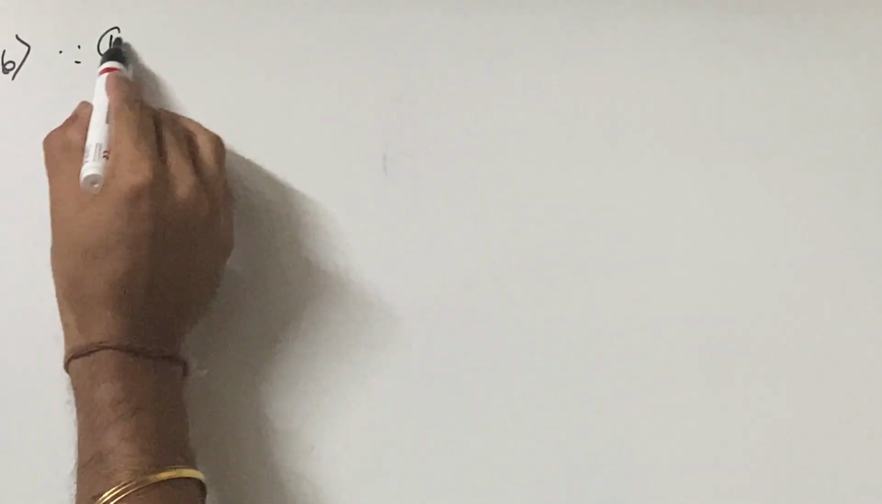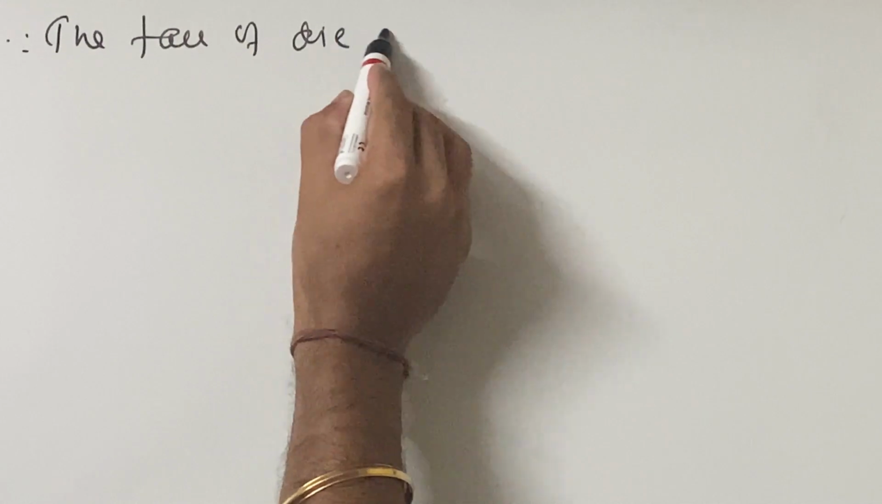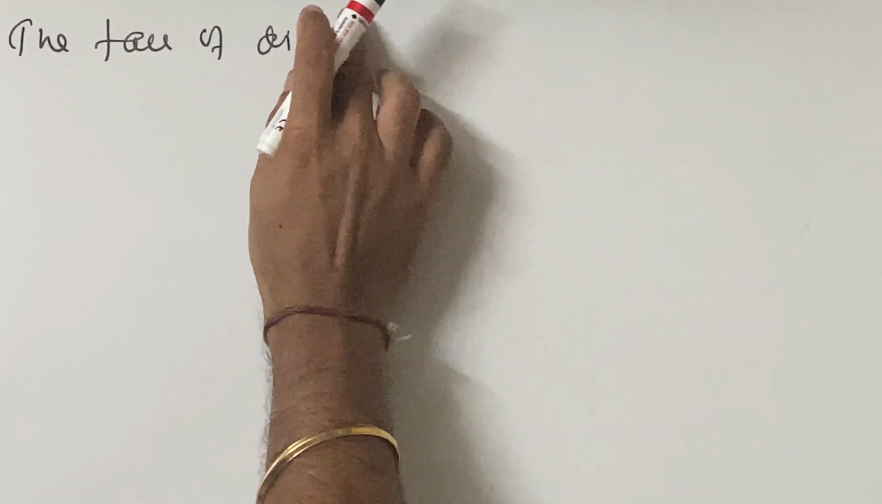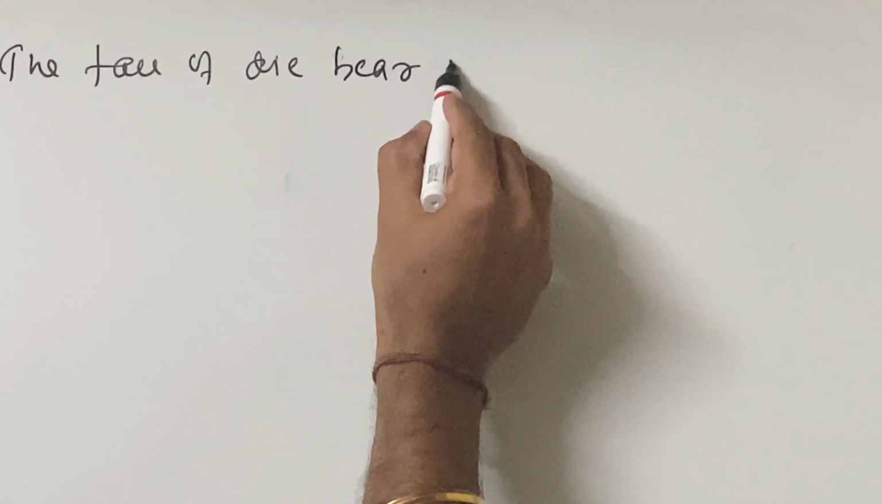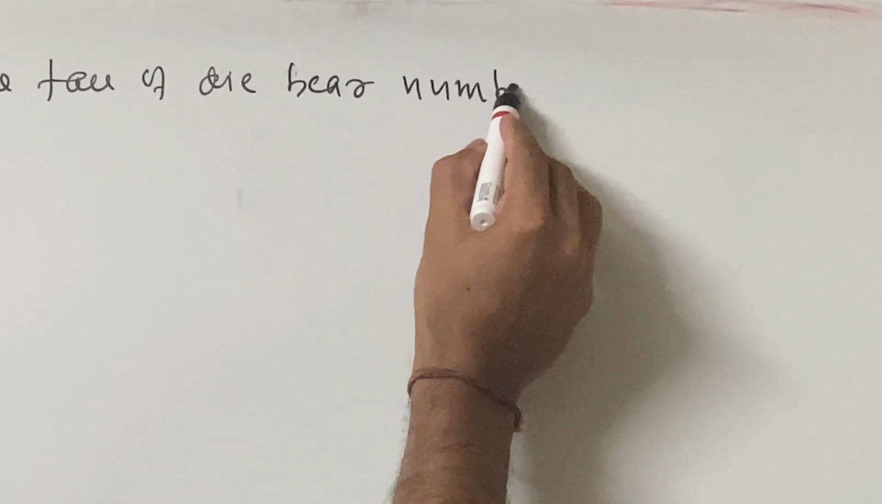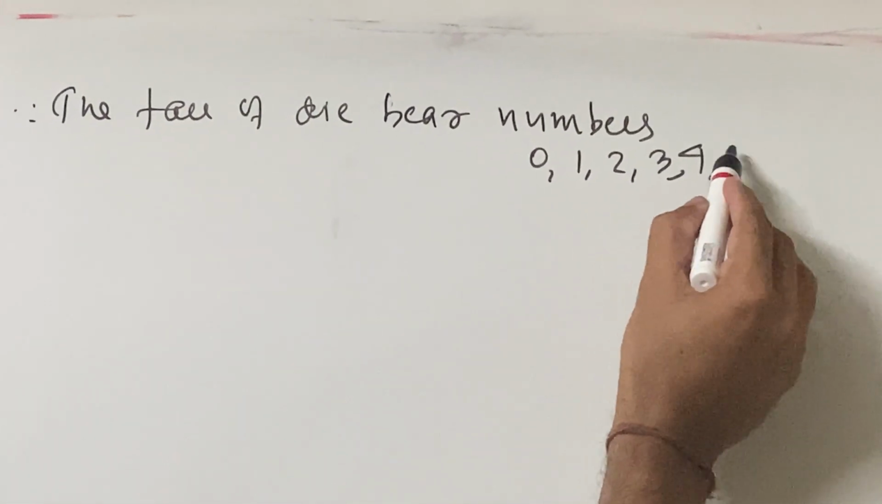Sum number 16 is easy, it is about a die but a little different. The faces of a die bear the numbers, so here the numbers are different. So what are your numbers? That is 0, 1, 2, 3, 4 and 5.